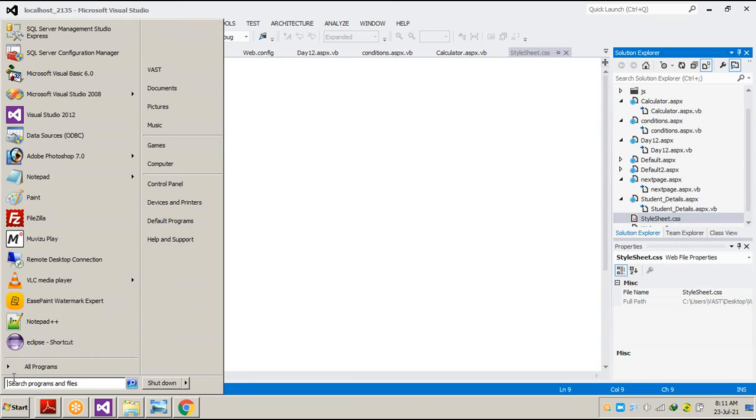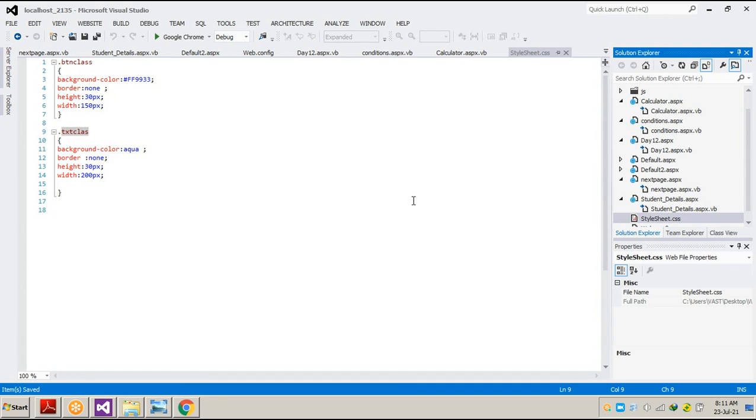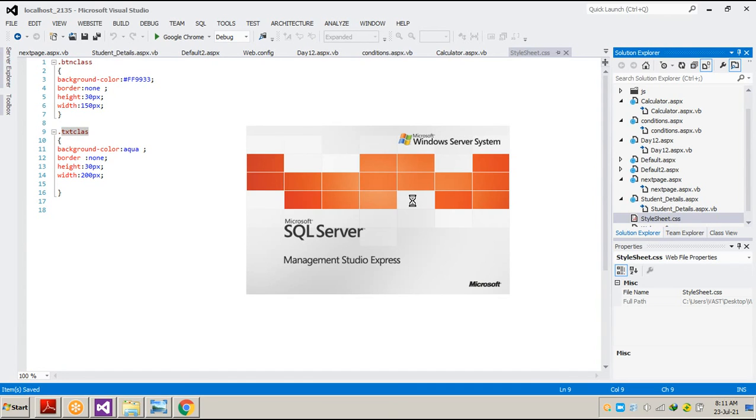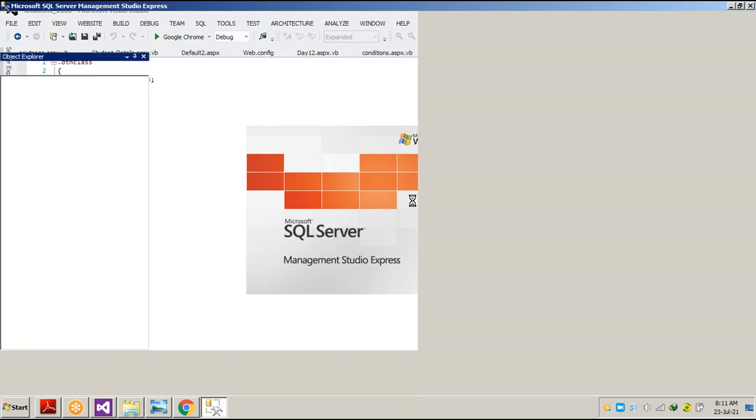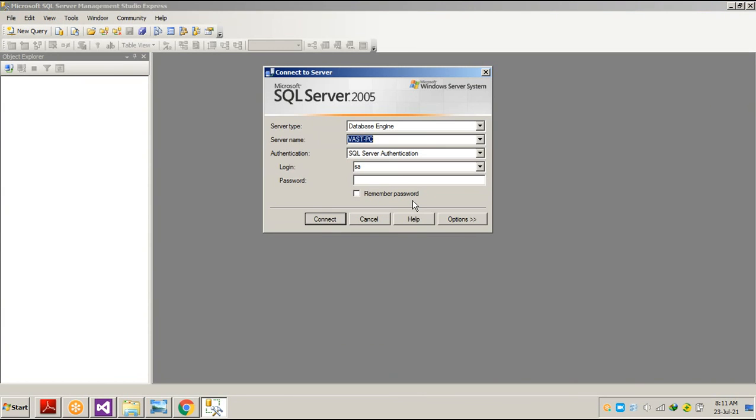Now we will be moving towards the database, because I am using SQL Server 2005. As I said, the server doesn't have any problem with whatever SQL Server version you design your table in. Only the script matters. Means what? We just have to generate the script of our table and run it on our web server's SQL Server. All the tables will be created there itself. We don't have to make much effort creating a table on our web server.